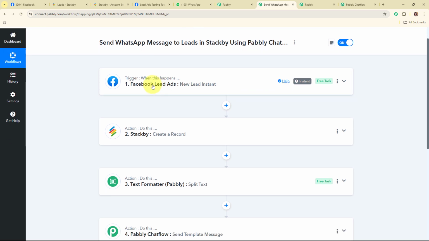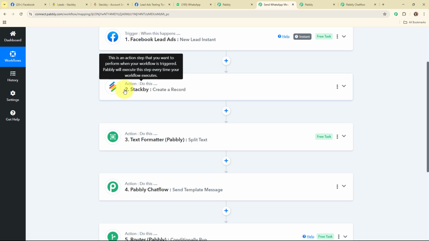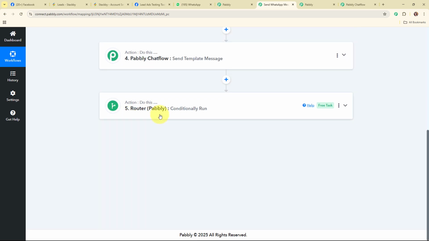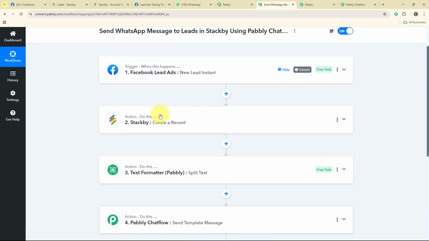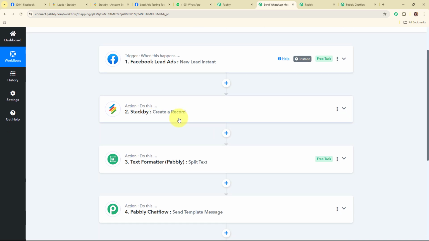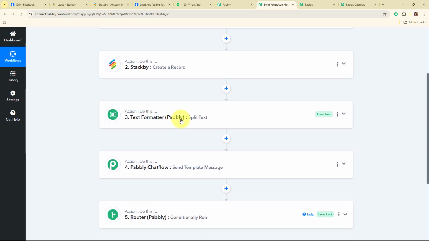So here we have selected our trigger as Facebook Lead Ads and our actions as Stackby, Text Formatter by Pabbly, Pabbly Chatflow and Router by Pabbly, so that whenever we receive a new lead through our Facebook Lead Ads, then automatically that lead's details are going to be added in our Stackby account as a new record. And after creating a new record, automatically using Text Formatter by Pabbly, it is going to modify the phone number as per the format accepted by Pabbly Chatflow to send a WhatsApp message.